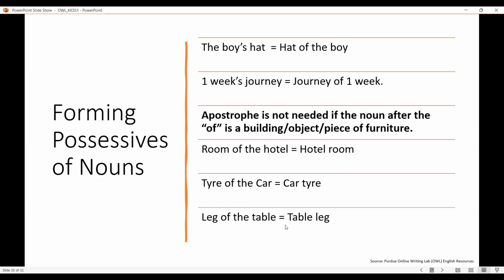If you see the third example also, leg of the table, it has to be called table leg, not table's leg. That would convey an improper meaning here. So this is the primary usage of the apostrophe in this particular place.